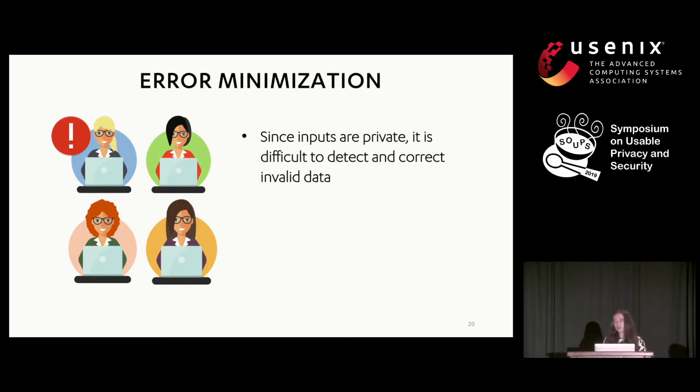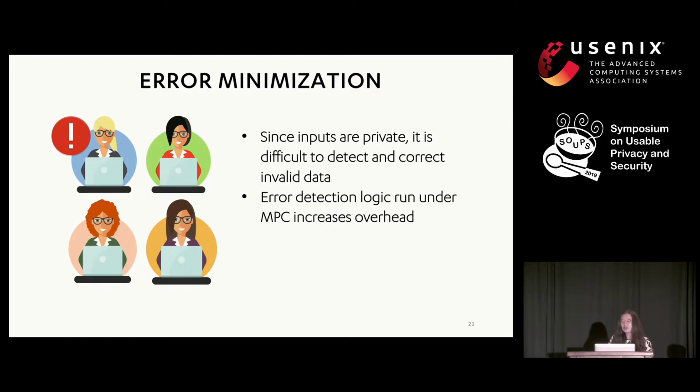So error minimization is important in general, but it's especially critical in our setting. Since the inputs are private, MPC doesn't allow any single entity to look at that input data, which makes it difficult to detect and correct invalid input data and to remove outliers. And although we can build in certain error detection logic and encode that to run under MPC, this increases performance overhead in ways that may make the computation infeasible in some cases. And this also requires that we actually have logic formalized and written down about the data without prior knowledge of what the input data characteristics actually are.